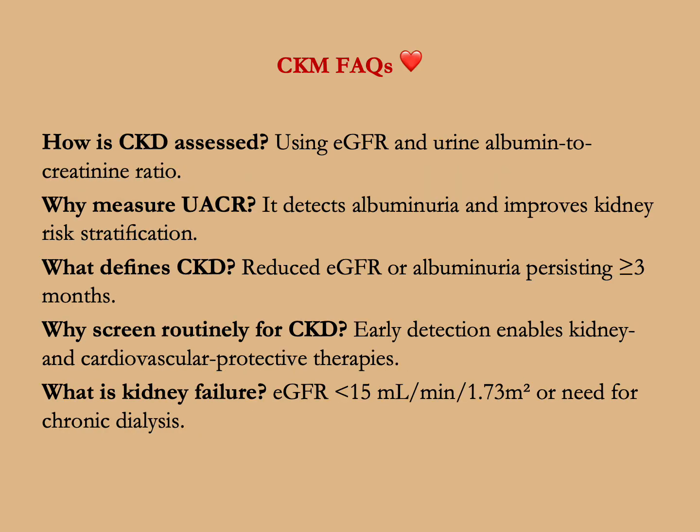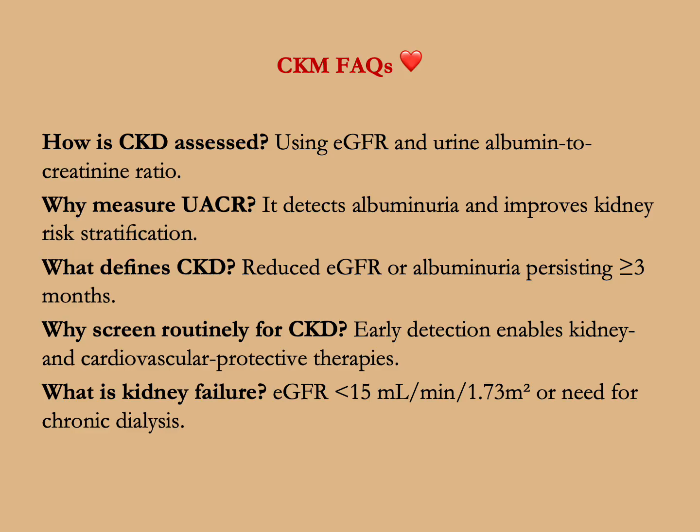How is CKD assessed? Using eGFR and urine albumin to creatinine ratio. Why measure UACR? It detects albuminuria and improves kidney risk stratification. What defines CKD? Reduced eGFR or albuminuria persisting for greater than 3 months.